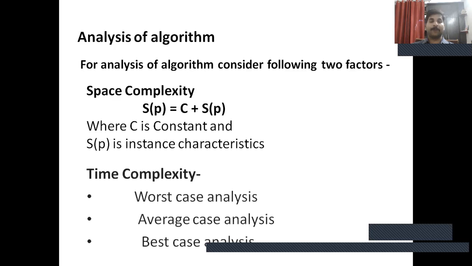The next factor is time complexity. The total running time of an algorithm depends upon the compilation and running time of an algorithm. According to running time, we can classify three cases. Worst case: the function defined by the maximum number of steps. Average case: the function defined by the average number of steps. And best case: the function defined by the minimum number of steps.